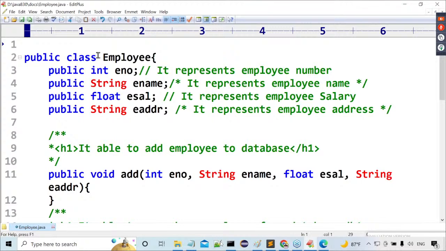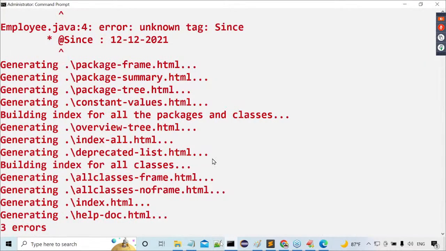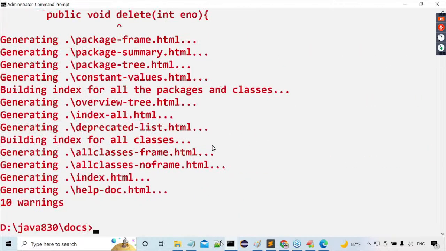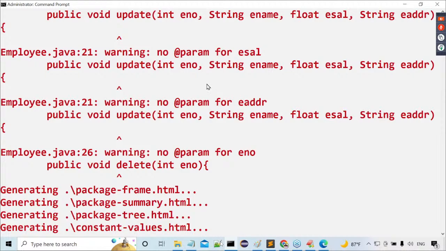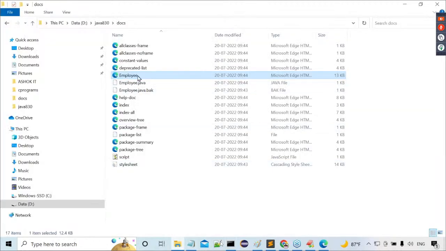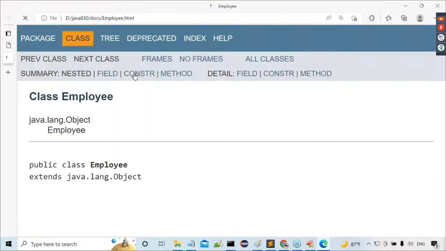In the remaining part, again here, I deleted that. Try to regenerate the documentation again here. Some problems are coming, then don't worry for that. Some warning messages we are getting, don't worry for that. Okay, fine. Leave this one. Now, let me open the documentation clearly. Employee.java, double click on it. Here we are getting it.